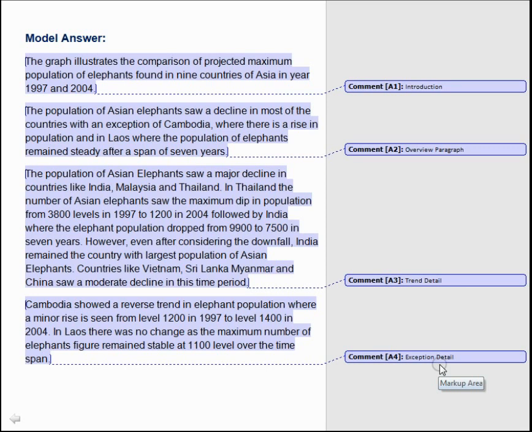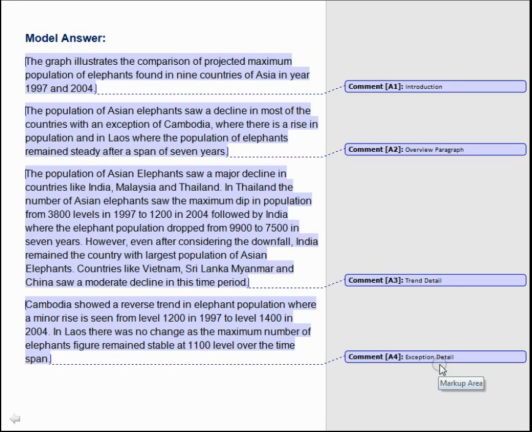Now we move towards the details. Our next paragraph gives fine details of the trend in the graph. The population of Asian elephants saw a major decline in countries like India, Malaysia and Thailand. In Thailand, the number of Asian elephants saw the maximum dip in population from 3,800 levels in 1997 to 1,200 in 2004, followed by India, where the elephant population dropped from 9,900 to 7,500 in 7 years. However, even after considering the downfall, India remained the country with the largest population of Asian elephants.